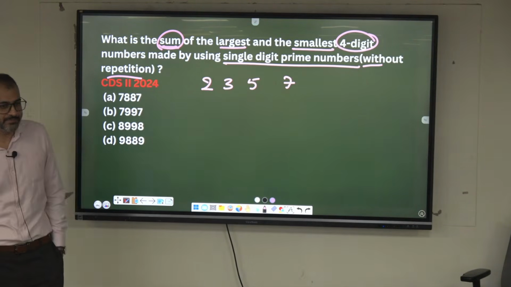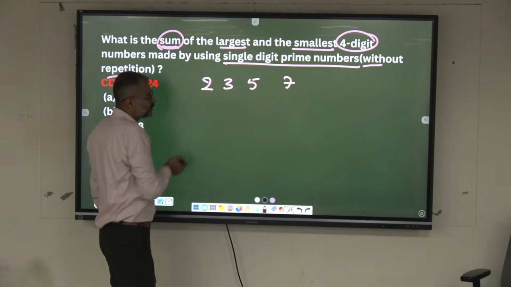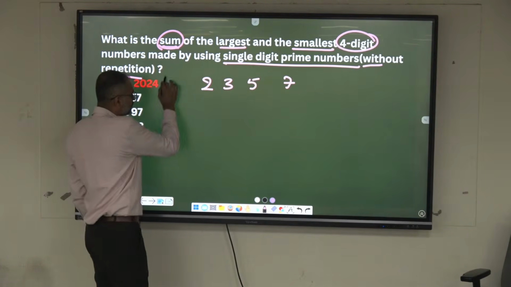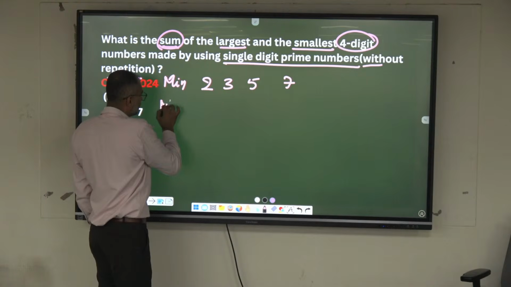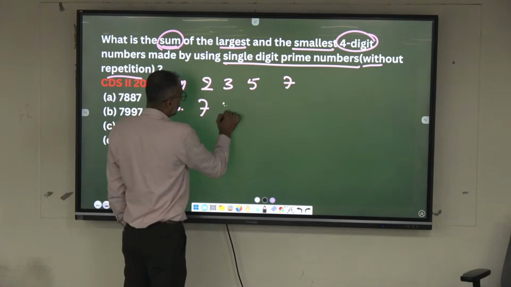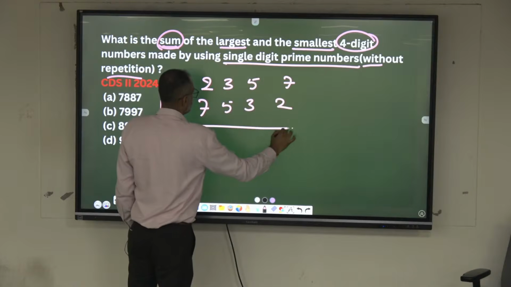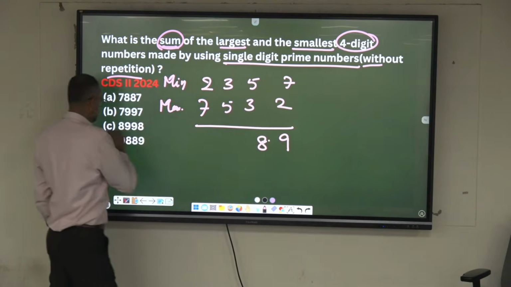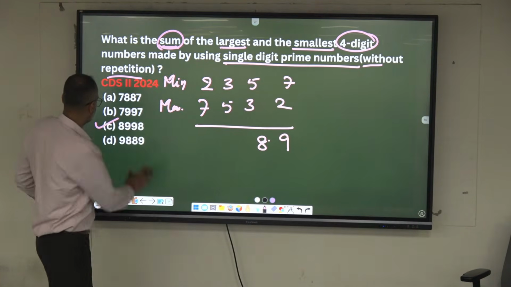The smallest? The number itself here, right? 2357. This is the smallest. Which is the largest? 7532. Okay, last two digits are what? Oh, sorry, 89.